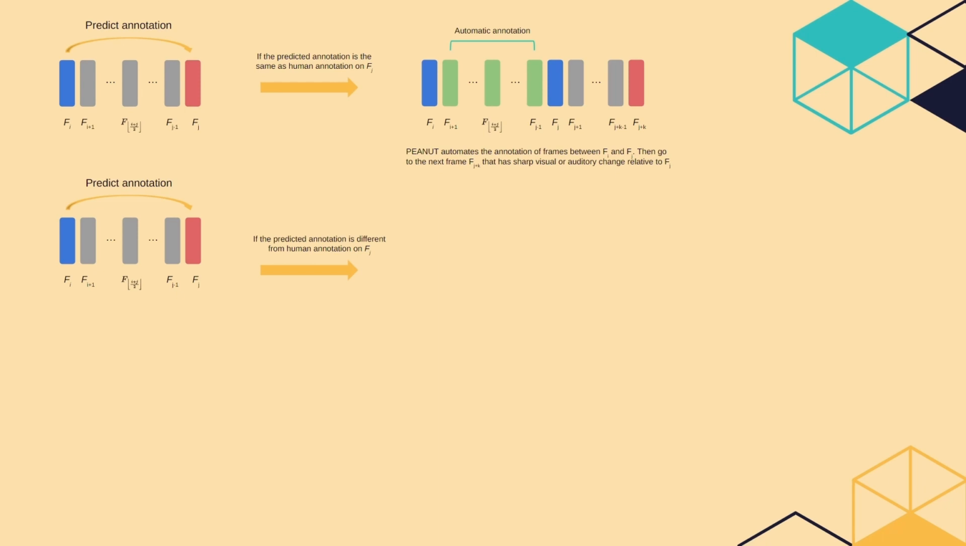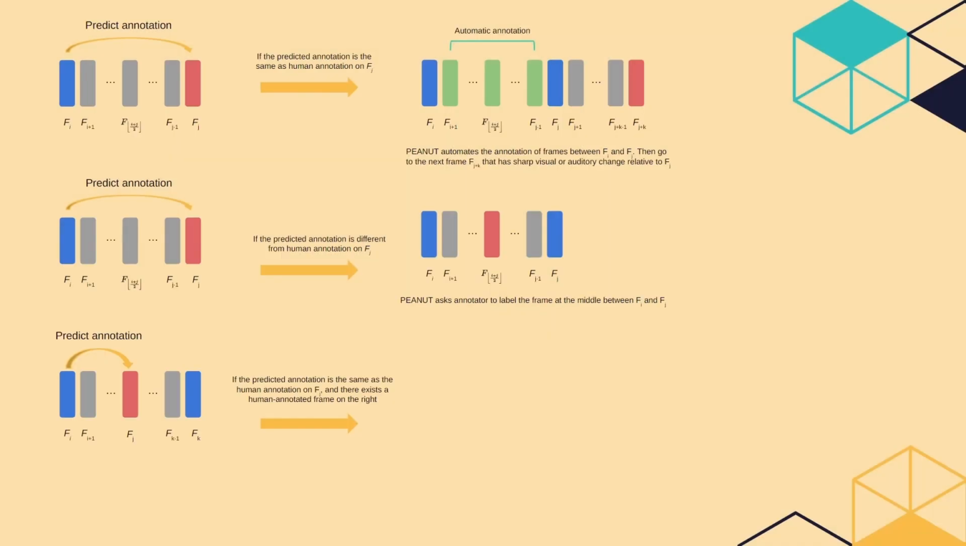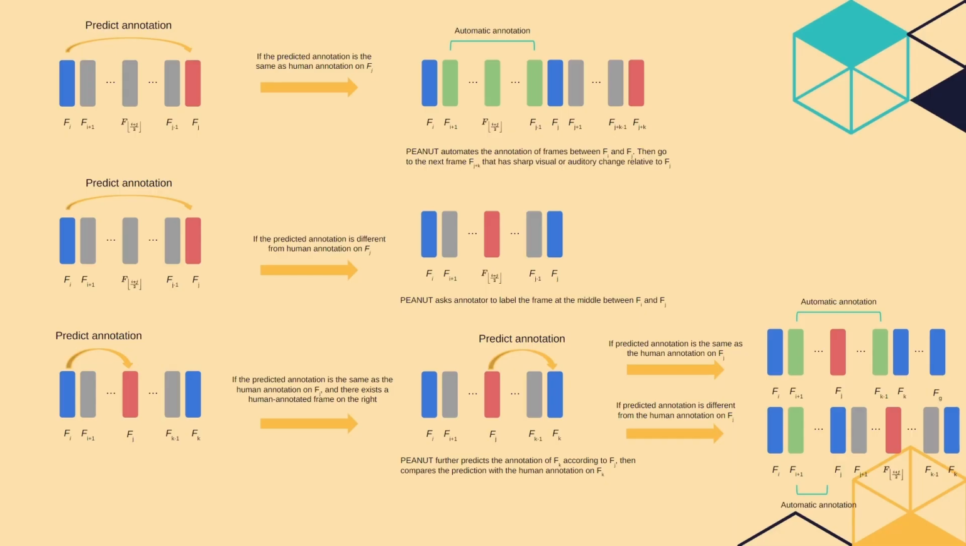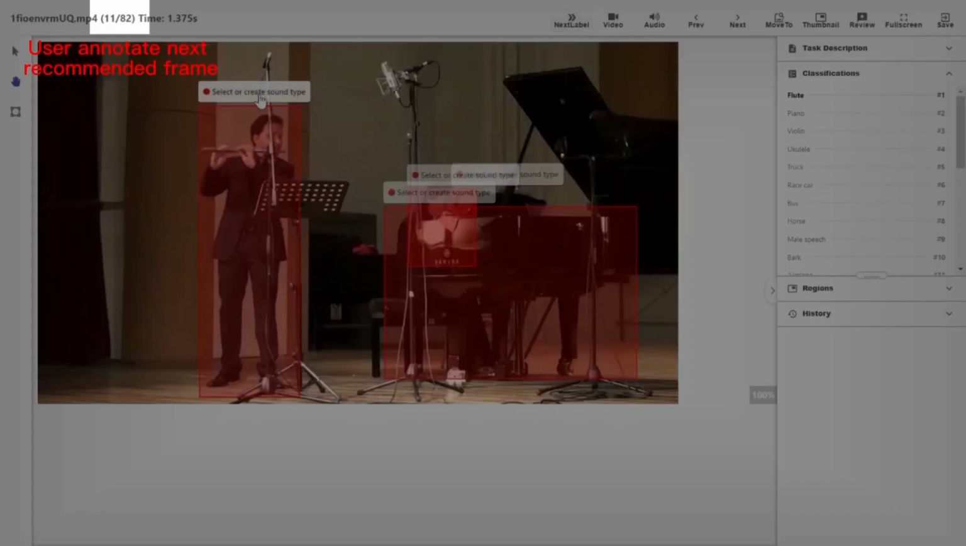If the prediction is different from the human annotation, Peanut will ask users to label the middle frame between FI and FJ. Moreover, if the predicted annotation is the same as the human annotation on FJ but there exists a human annotated frame FK right of FJ, Peanut will apply the same procedure above for the frames between FI and FK. Here is an example when the prediction is different from the human annotation on the recommended frame.